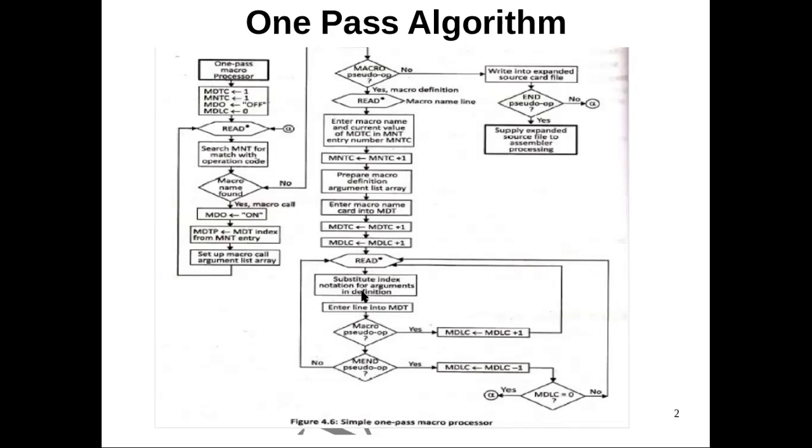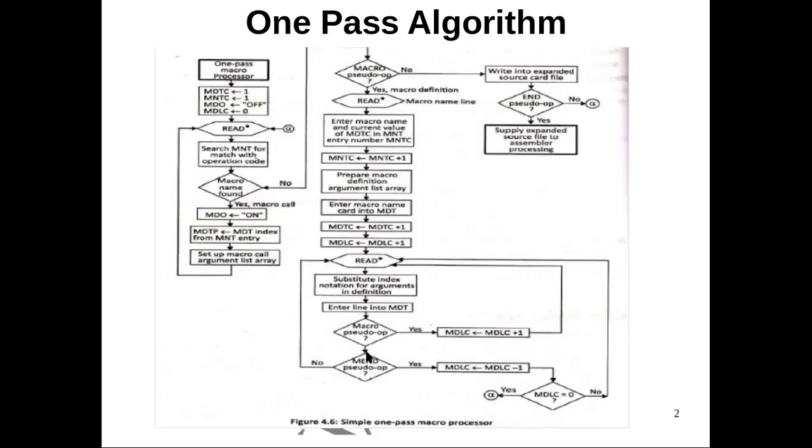Then in the first macro instruction, wherever you are using the dummy arguments, we have to substitute them with the index markers or index notation, and that line, after substituting the index markers, has to be entered into the macro definition table. Then check whether there is any inner macro, that is, whether there is again a macro pseudo opcode. If we don't have any inner macro, check whether it is the end of the particular macro definition. If it is not the end of the macro definition, again repeat the same step. That means read the next macro instruction and copy it into the macro definition table.